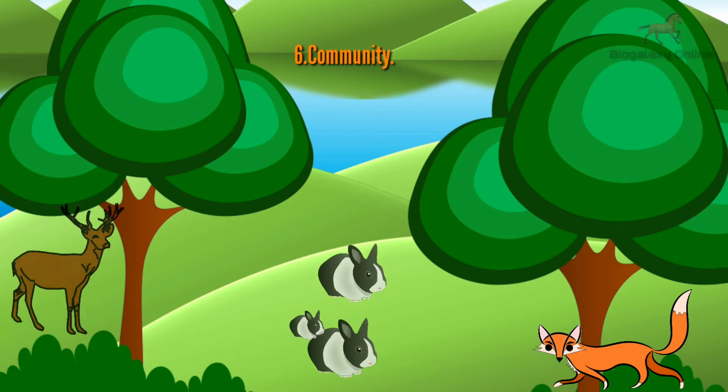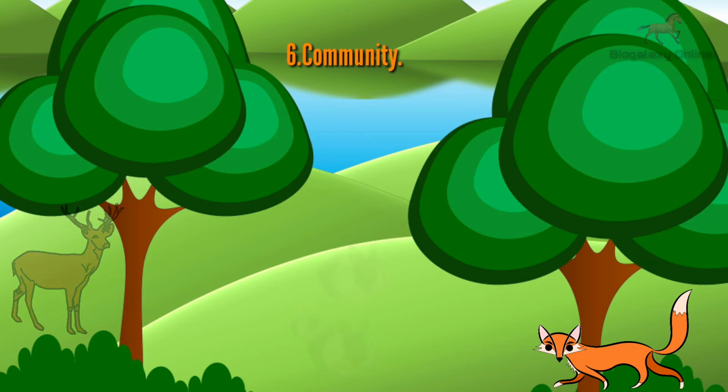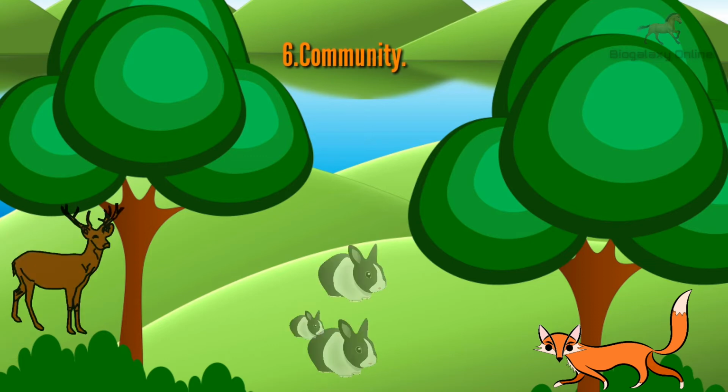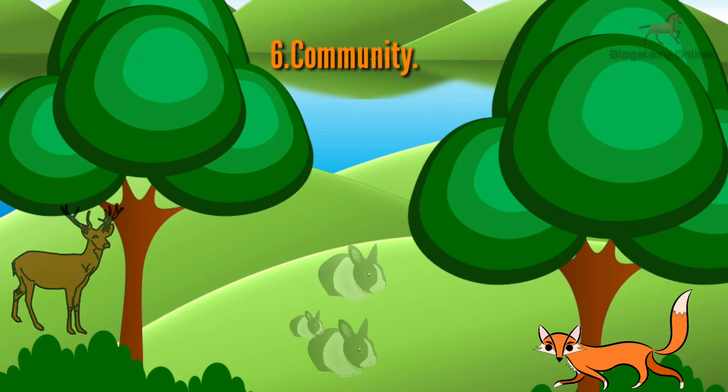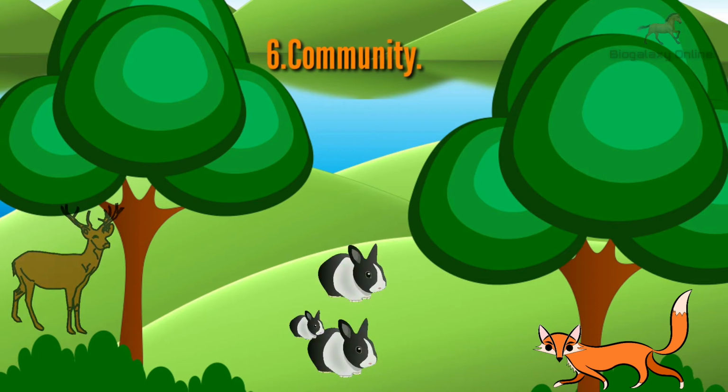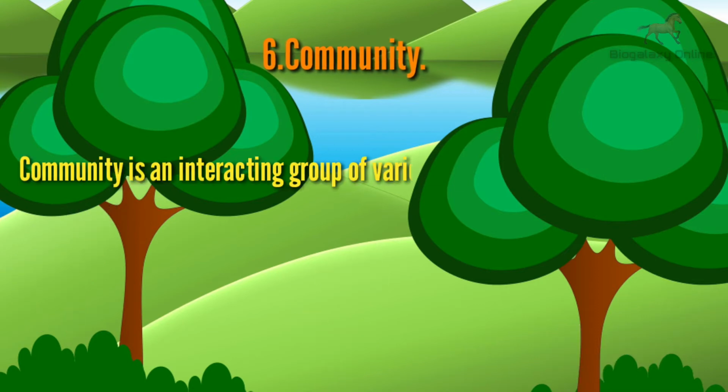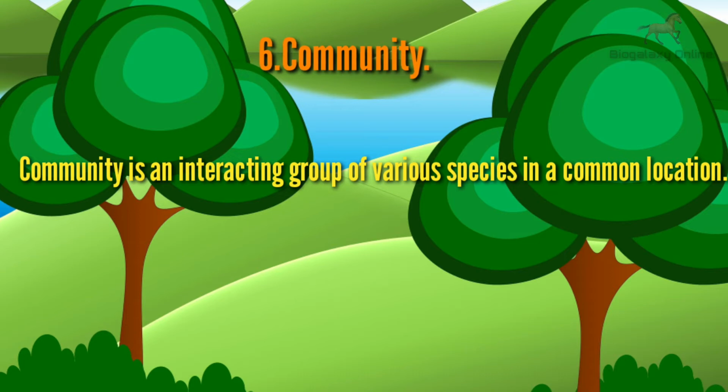Now, what is a community? Well, it includes all the living components of an ecosystem. For example, the rabbits, trees, foxes, deer, all these living components are just parts of the community. So community can be defined as an interacting group of various species in a common location.